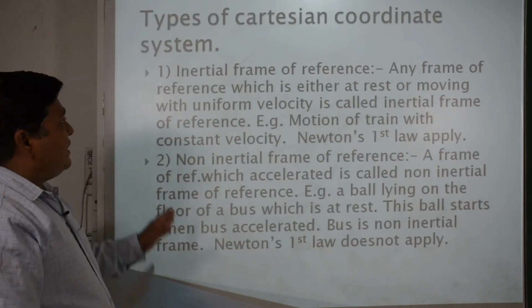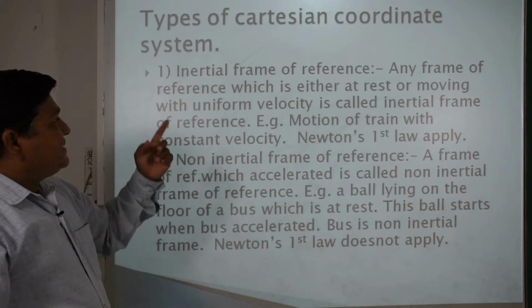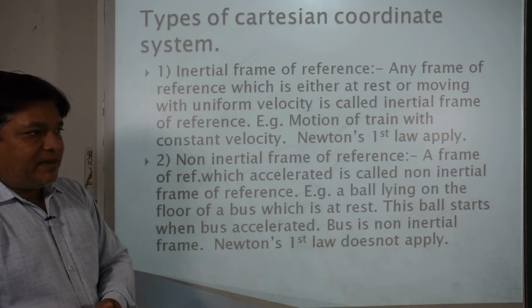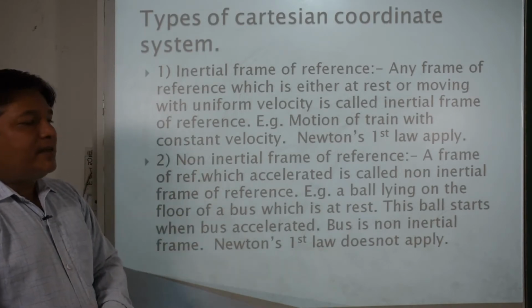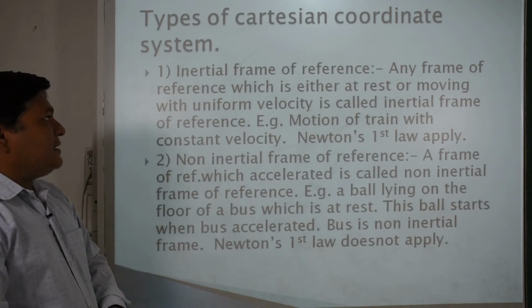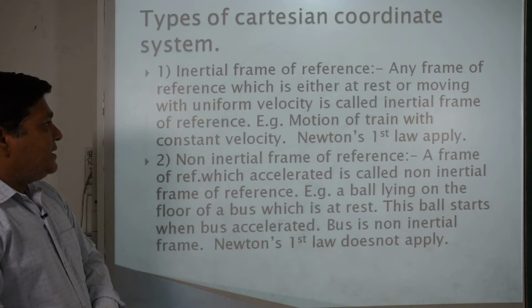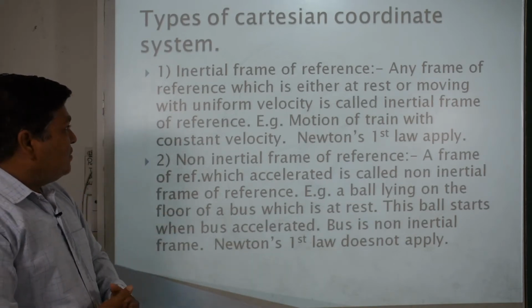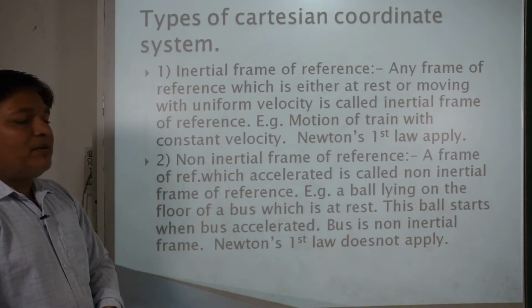So okay, we see here the types of Cartesian coordinate system. Okay, so we can see the inertial frame of reference. The inertial frame of reference is further divided into 2 parts here. In the Cartesian coordinate system, we are going to understand the inertial frame of reference. What is an inertial frame of reference here? Any frame of reference that is either at rest or moving with uniform velocity is called an inertial frame of reference.